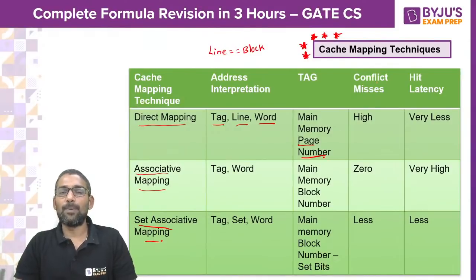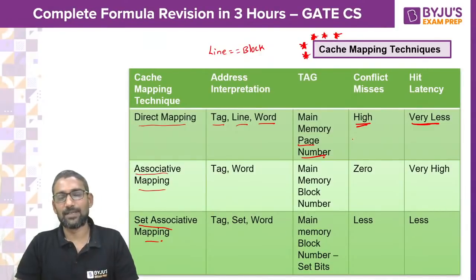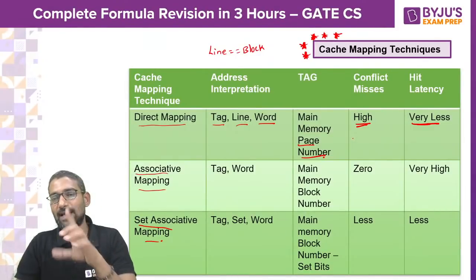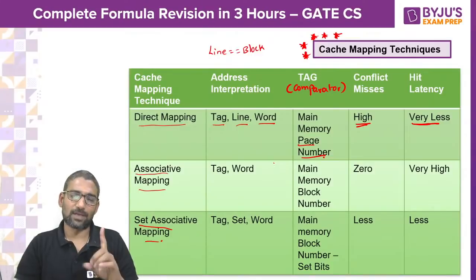And the drawback of DM is high conflict misses, but it takes less time to produce hit or miss because only one comparison it will do. Only one tag comparison it will do. What is the comparator, guys? Tag is called comparator. So how many comparisons do you do in DM? 1.